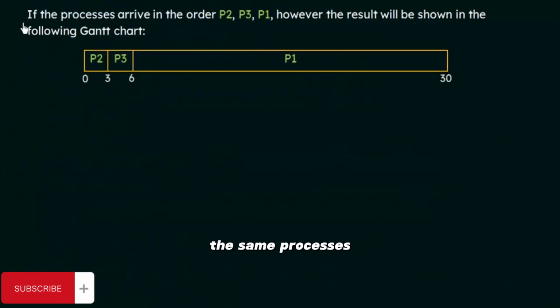Now let's say that the same processes with the same burst time arrive in a different order. So let's say the processes arrive in the order P2, P3, P1. The result will be shown in the following Gantt chart. Here in this chart, we have the time each process takes and has to wait if they come in the order P2, P3 and P1. So remember that the burst time is the same as in the previous example. P1 has a burst time of 24 milliseconds, and P2 and P3 have burst times of 3 milliseconds. So here they arrive in this order, P2, P3 and P1.